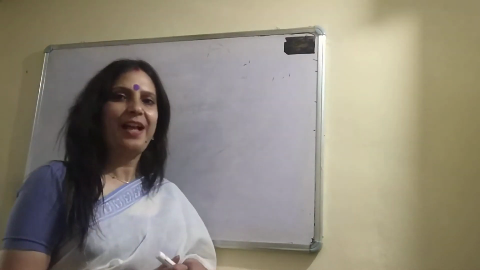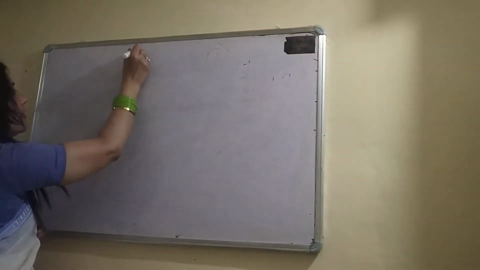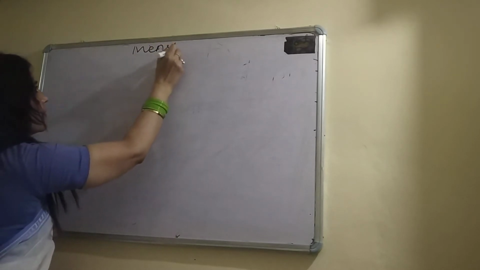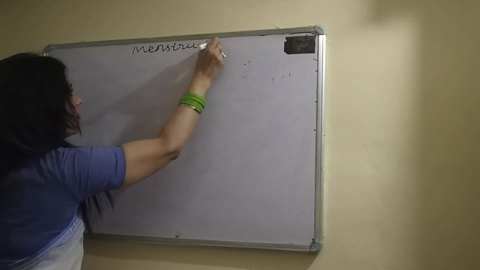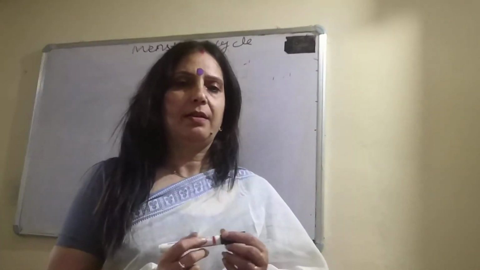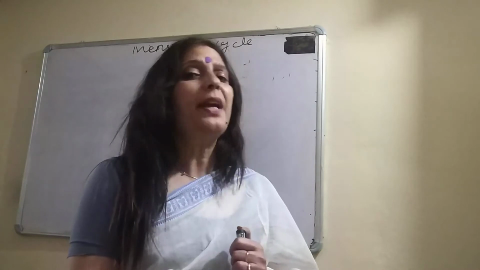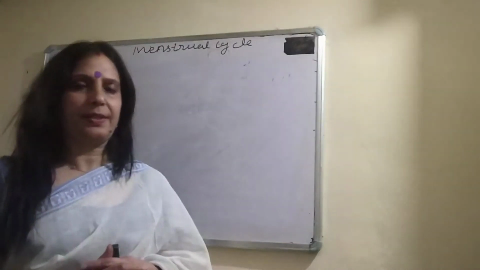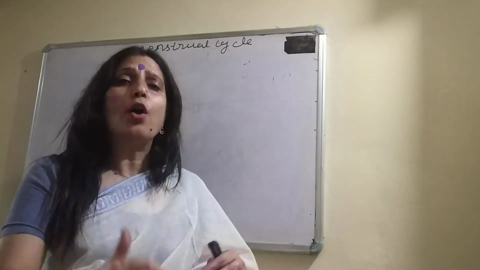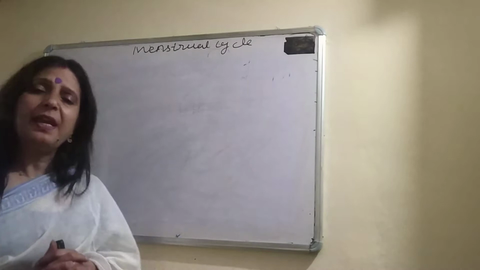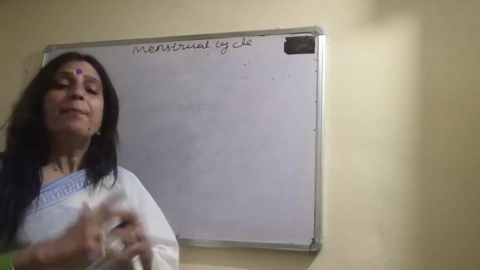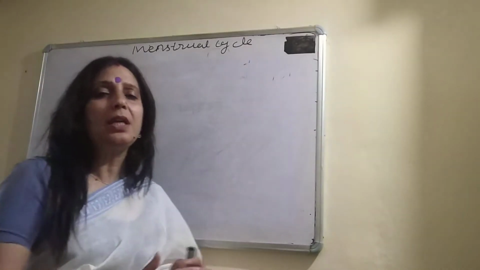Today's topic, I am taking the menstrual cycle. What is the menstrual cycle? The rhythmic series of changes that occur in the reproductive organs of female primates is called the menstrual cycle. Primate means ape, monkey, human being.